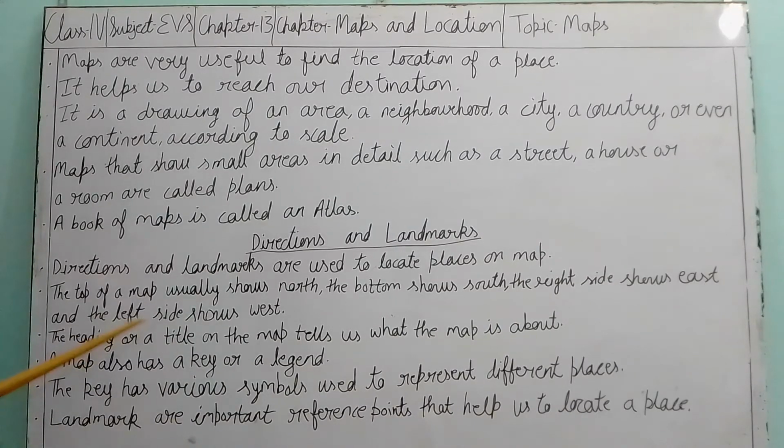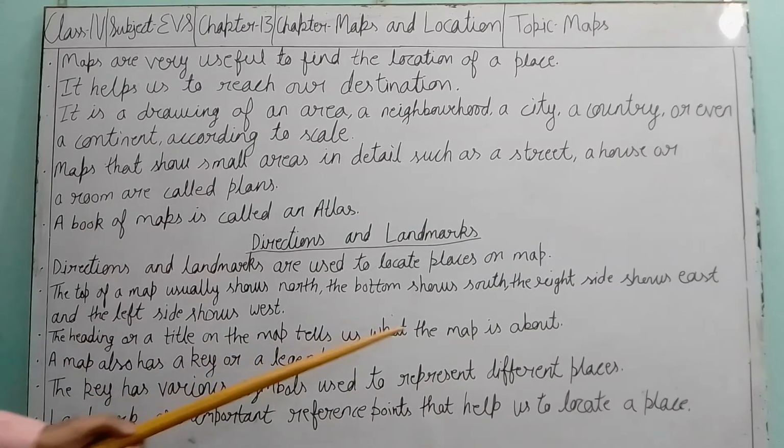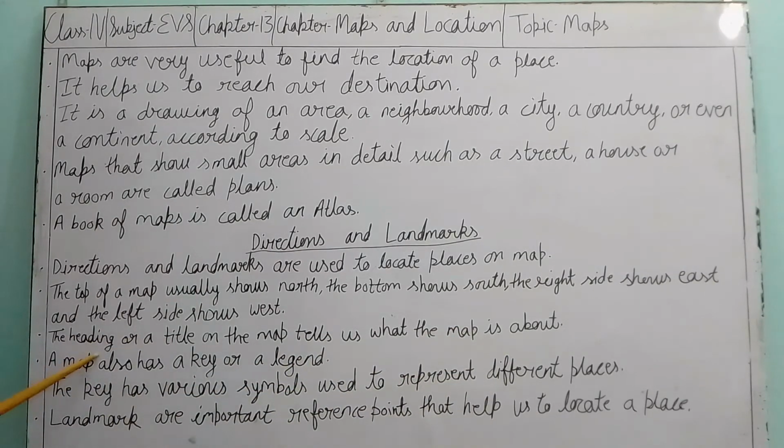The heading or title on the map tells us what the map is about. All of you are familiar with this word, heading, because you use it regularly in your study. You know a heading shows what we are going to read in the paragraph or passage. Same as here, the heading is the title of the map, which tells what type of thing is shown in the map.